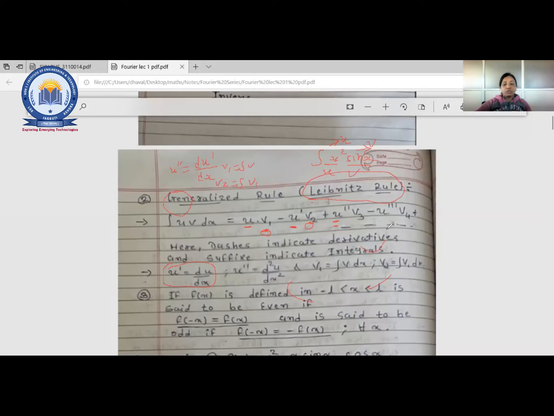Now you have to do this until you find the derivative of u is 0. You have to continue until you get du by dx as 0. Up to that you have to write down the terms. Any doubt in that? Generalized rule or Leibniz rule. Any doubt? Just write into the chat box.